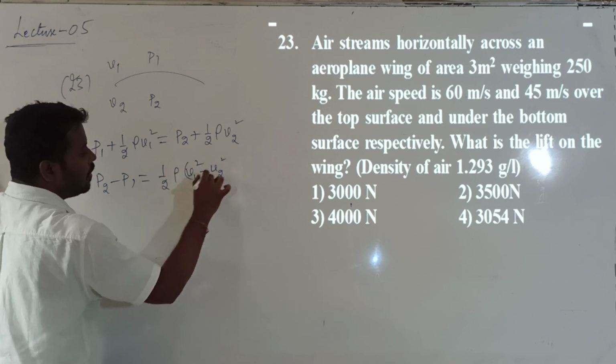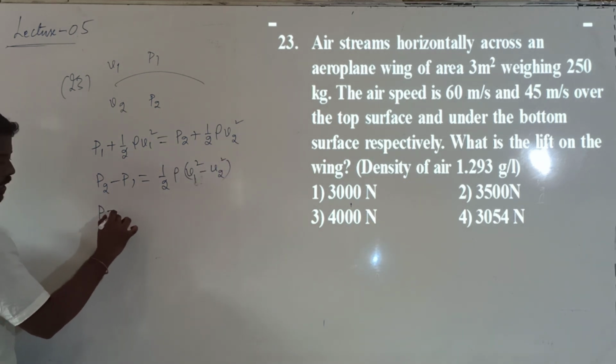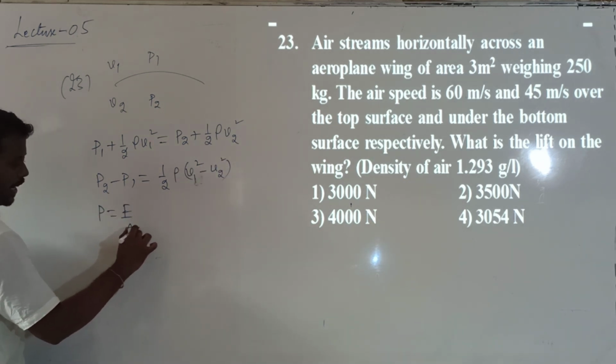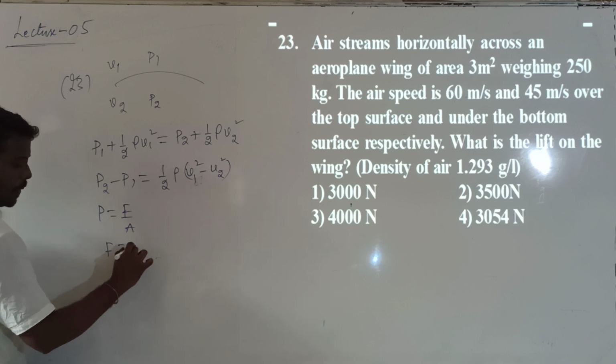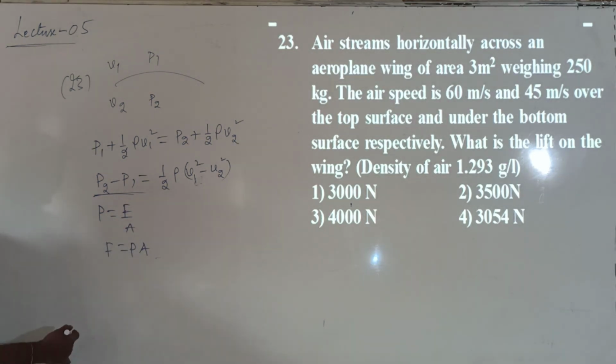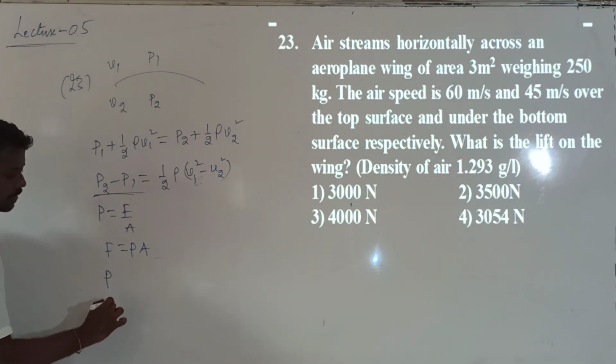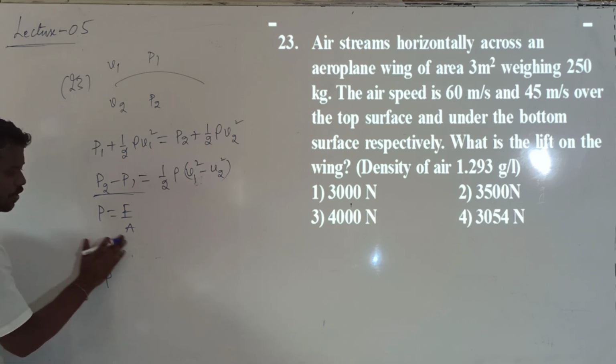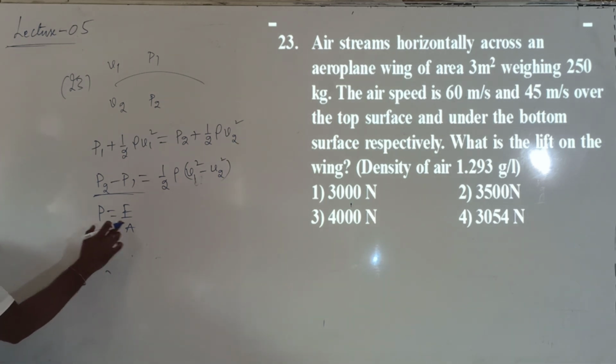Clear? But we know the pressure definition. Pressure is nothing but force by area. Force is equal to pressure into area. So because of this pressure difference, how much upward force will be acting? I will substitute here: pressure is equal to force by area.